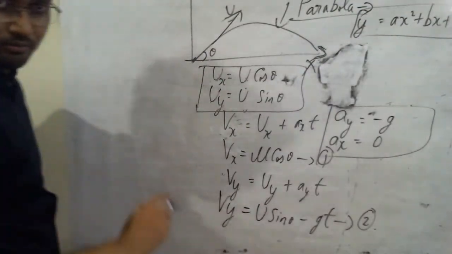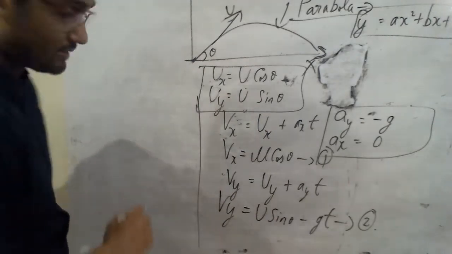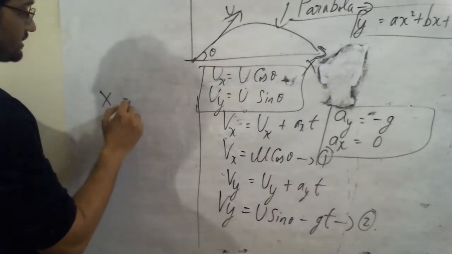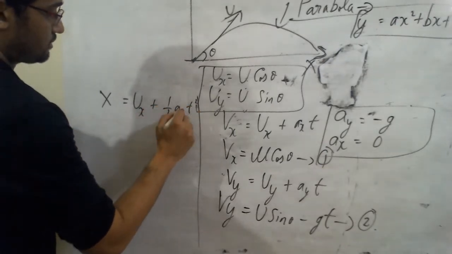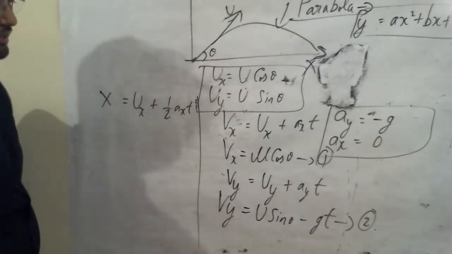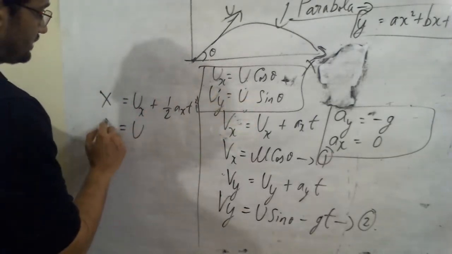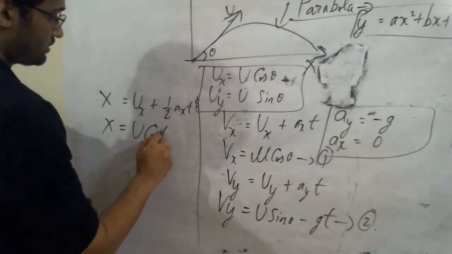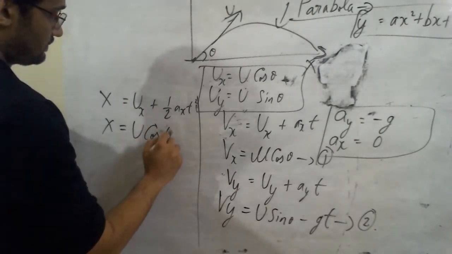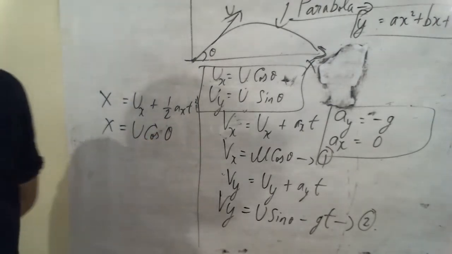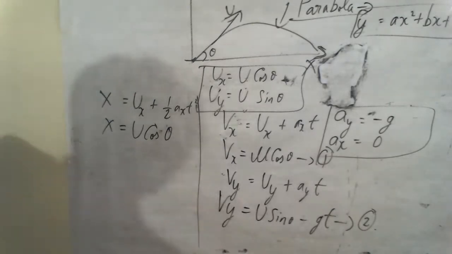Henceforth, when I move on, I utilize this part of the board. Just observe here. I can have for the x direction ux t plus half ax t square. Now once again we know that ax is equal to 0, this part becomes 0, so you can write x equals u cos theta t. Right? We can have this x equals u cos theta t. And what about the y?